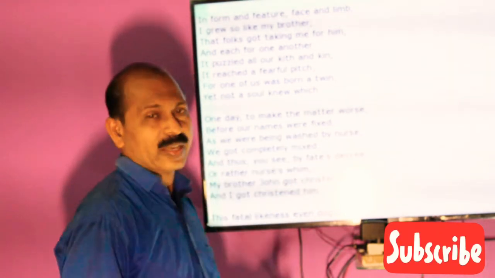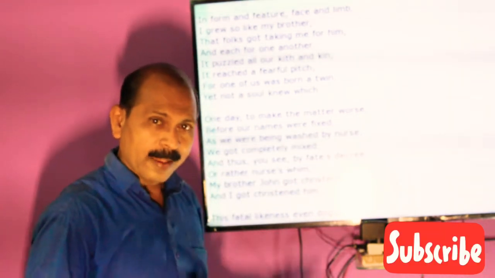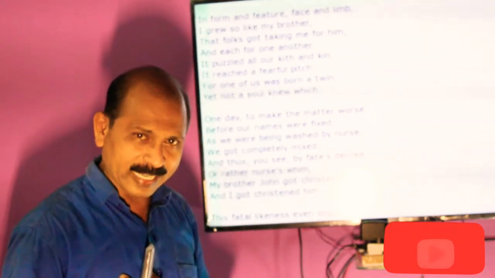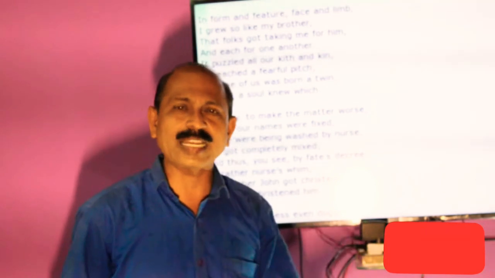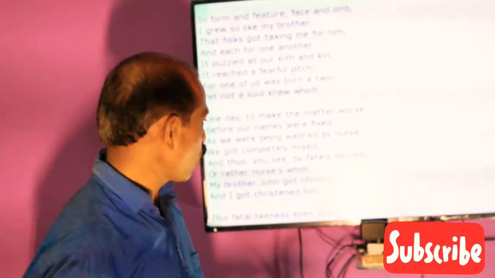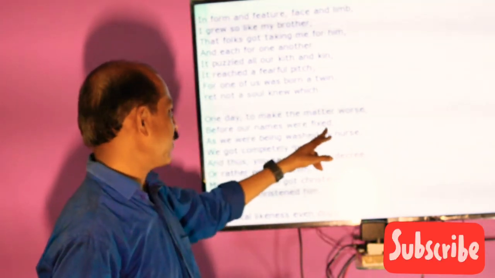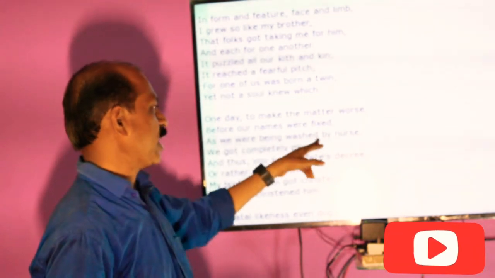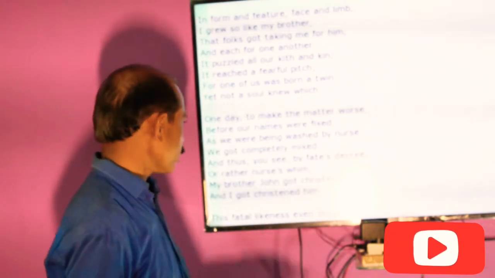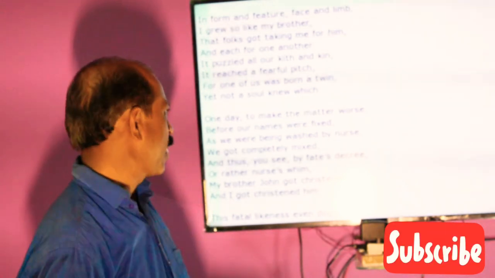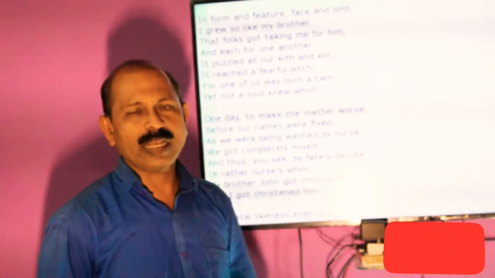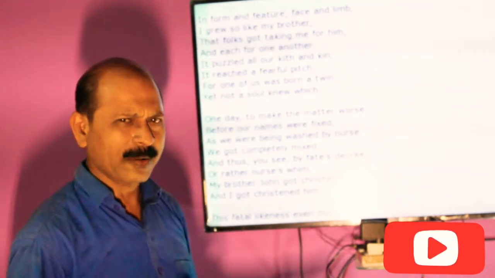Before our names were fixed, and so he said here, before names were fixed, just like as the baby is born, within some days the title or the name is given to the baby. So even before our names were fixed, as we were being washed by the nurse, we got completely mixed. In Christian community, when the names are fixed, that is an occasion, a ritual.